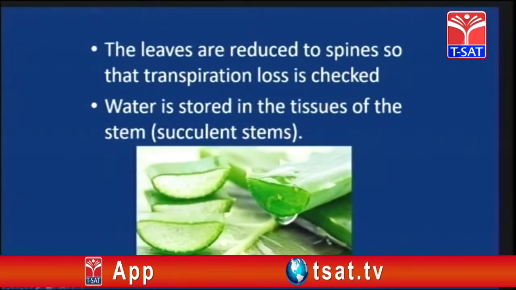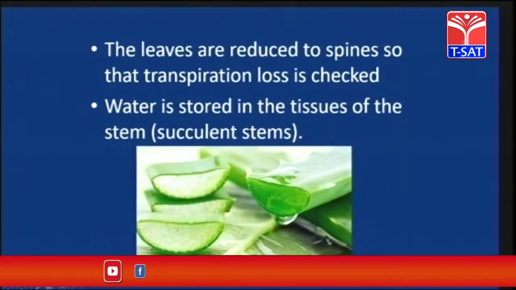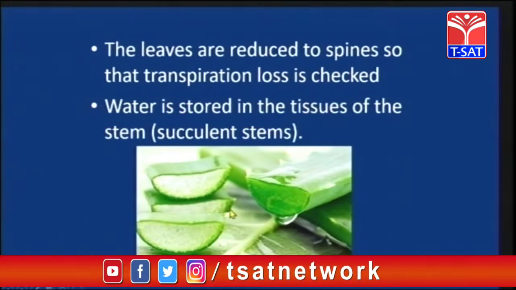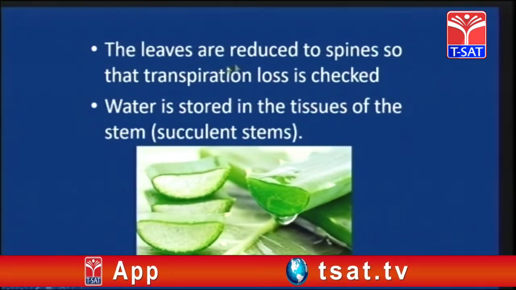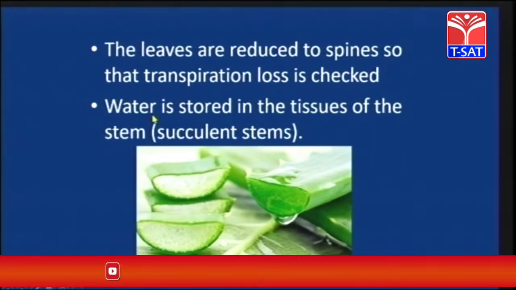Now children, the stem is called a succulent stem because it stores the water. We can clearly see this in the aloe vera, children, right? They store the water in the stem. That's the reason the stem is called a succulent stem. The leaves are reduced to spines, so the transpiration loss is checked. Then water is stored in the tissues of the stem, that is called a succulent stem.